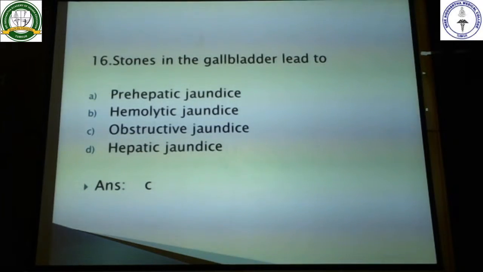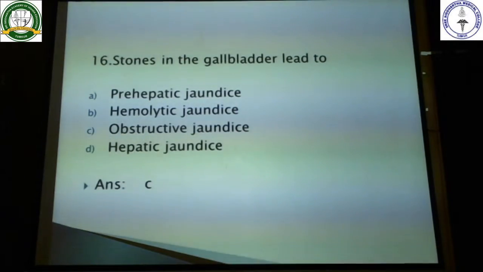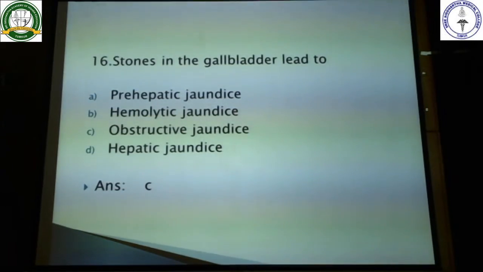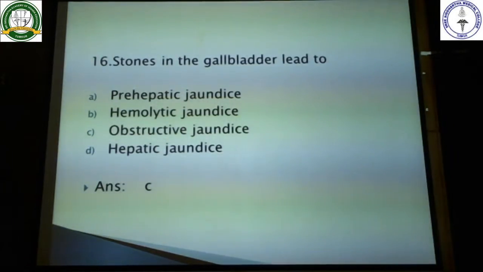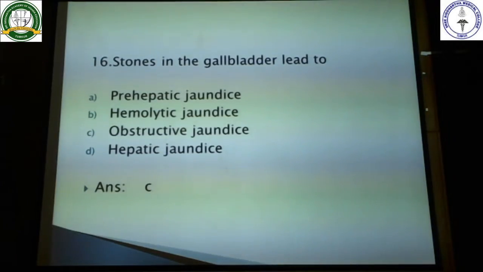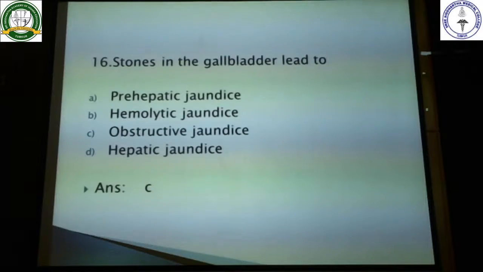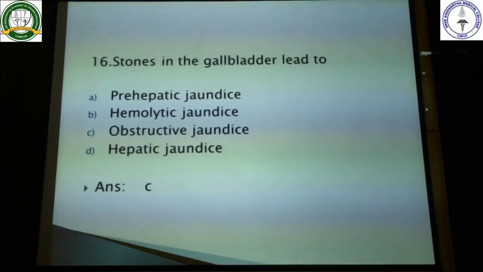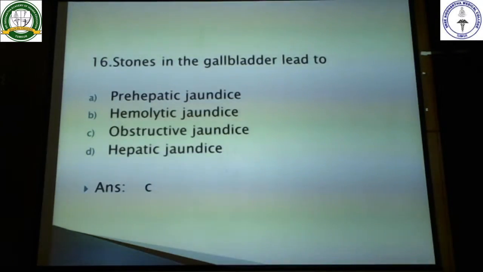Next question. Stones in the gallbladder. See, stone causes obstruction. So what happens is, the stones will come out of the gallbladder, and they are going to cause the obstruction of the common bile duct and prevent the flow of the bile into your duodenum. As a result of that, there is development of jaundice, and this type of jaundice is called obstructive jaundice. So your option here is obstructive jaundice.